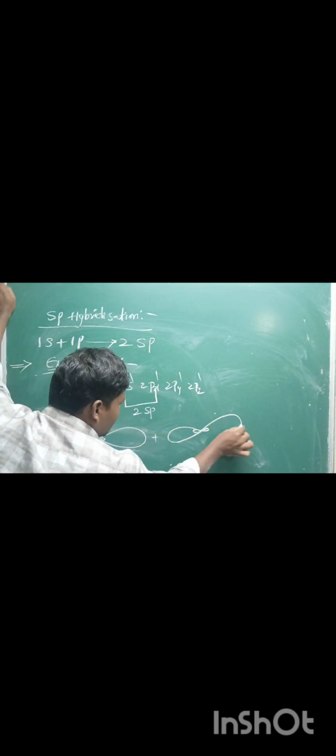Take the second carbon also: sp hybridized orbitals. And here 2py and 2pz orbitals are present. They are also dumbbell shaped.